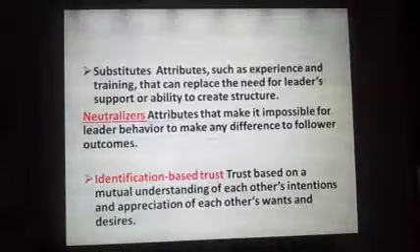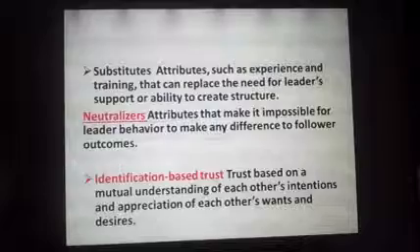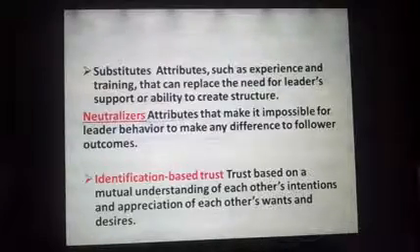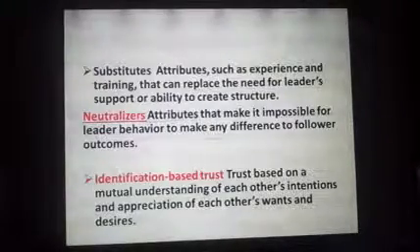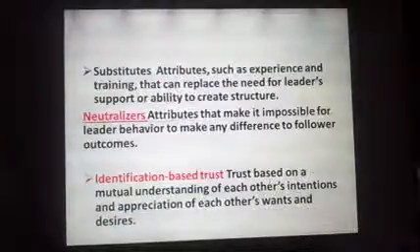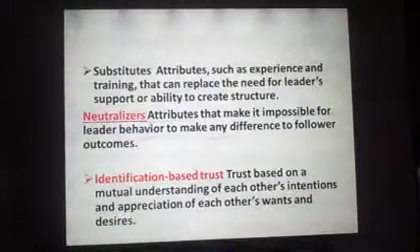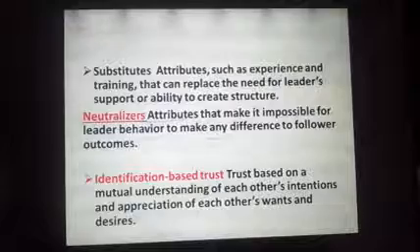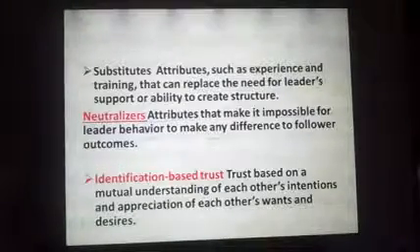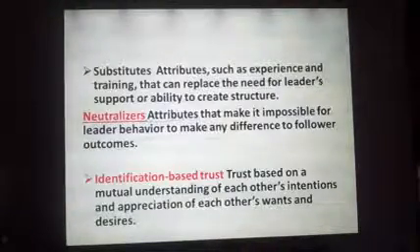In that we have attributes that make it possible for leader behavior to make any difference to follower outcomes. Very important key point. Then we saw identification based trust. It was a trust based on mutual understanding of each other's intentions and appreciations of each other's wants and desires. These are really important key points.